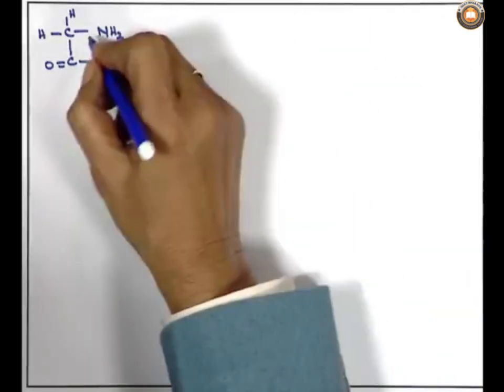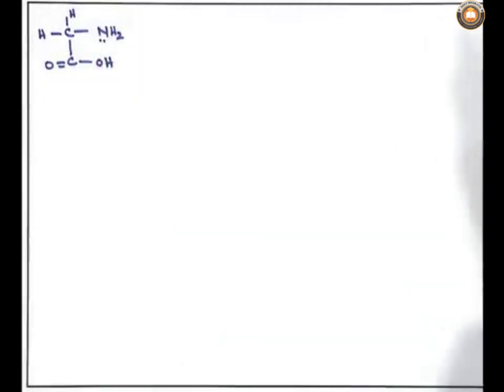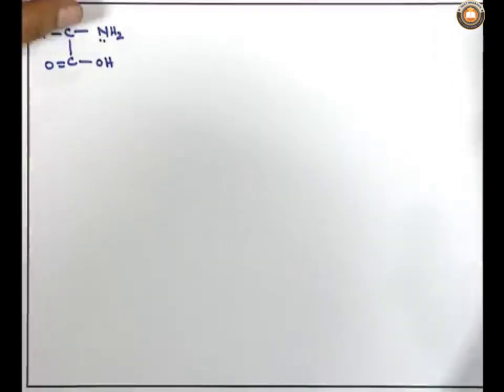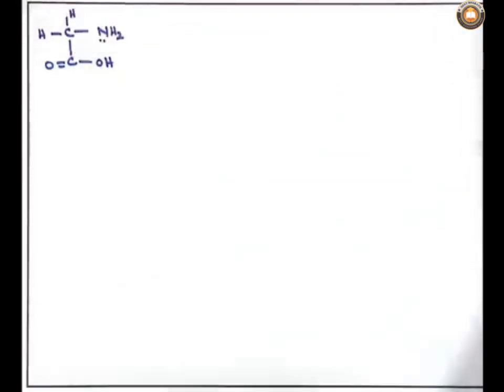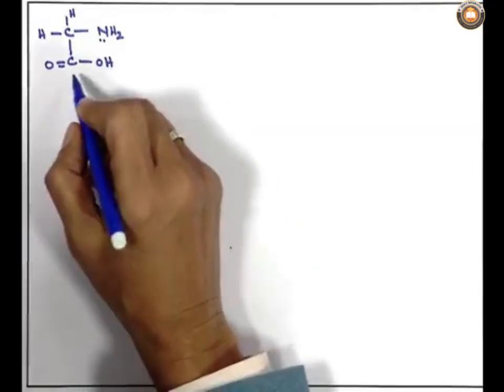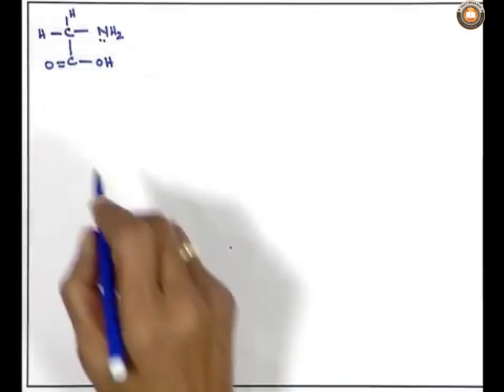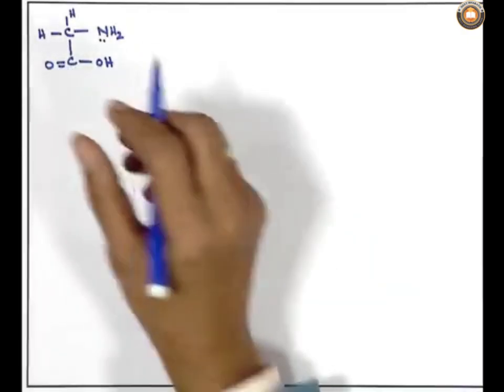You look at the nature of this compound. You have a nitrogen atom whose valency is satisfied with 2 plus 2, 4, with the 2 hydrogens 6, but it has a non-bonded electron pair. So, what can this amine do? It can donate electrons, as we have seen. So, it is a base. At the same time, in the other portion of the same molecule we have a carboxylic acid group, COOH. We know acetic acid is acidic in nature, carboxylic acids are acidic in nature.